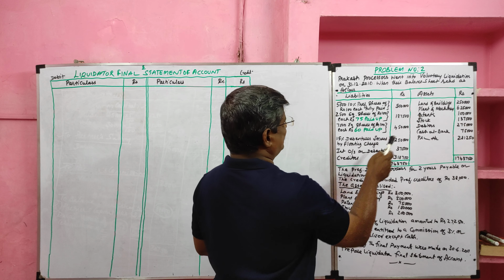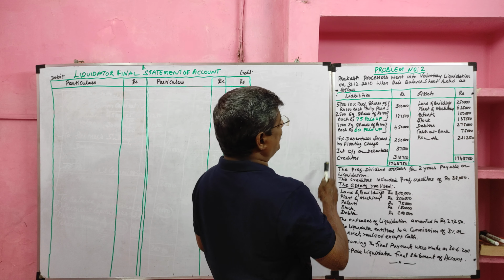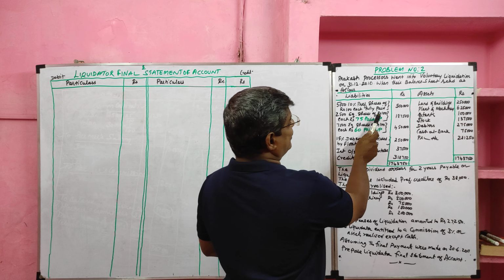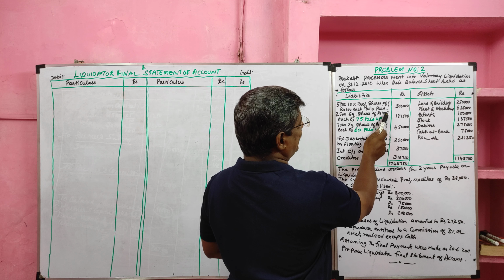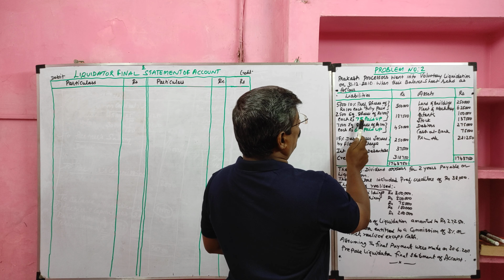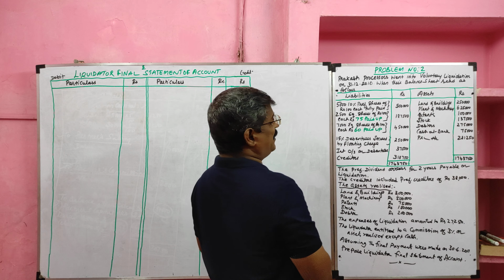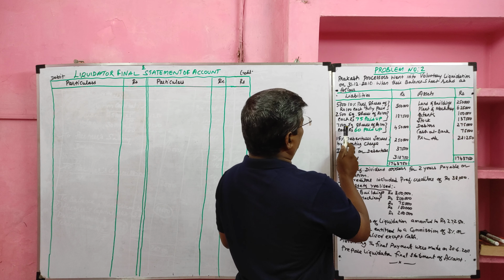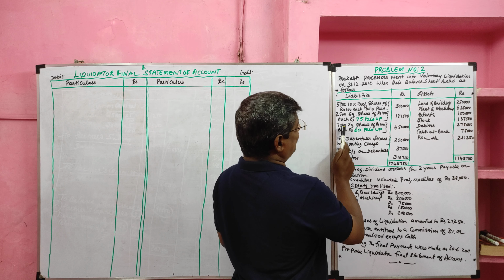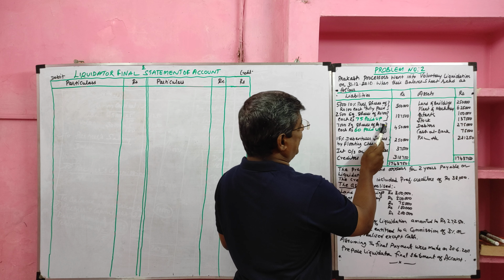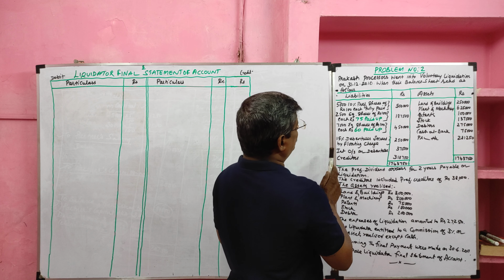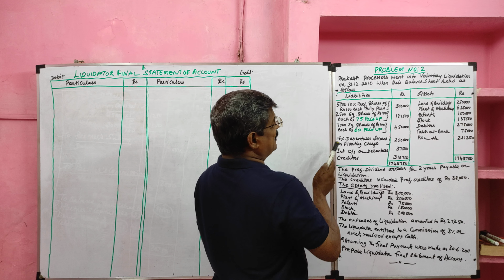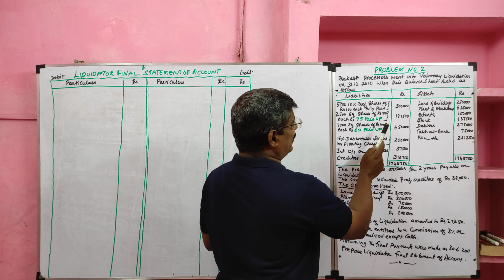follows. Liabilities and assets. 5,000 10% preference shares of rupees 100 each fully paid up, 5 lakh rupees. 2,500 equity shares of rupees 100 each, so the face value of share is 100, paid up rupees 75. Then the second type of equity shareholder, 7,500 equity shares of rupees 100 each, rupees 60 paid up. So first type of equity shareholder, out of 100 they paid 75 rupees. The second type, out of 100 they paid 60.